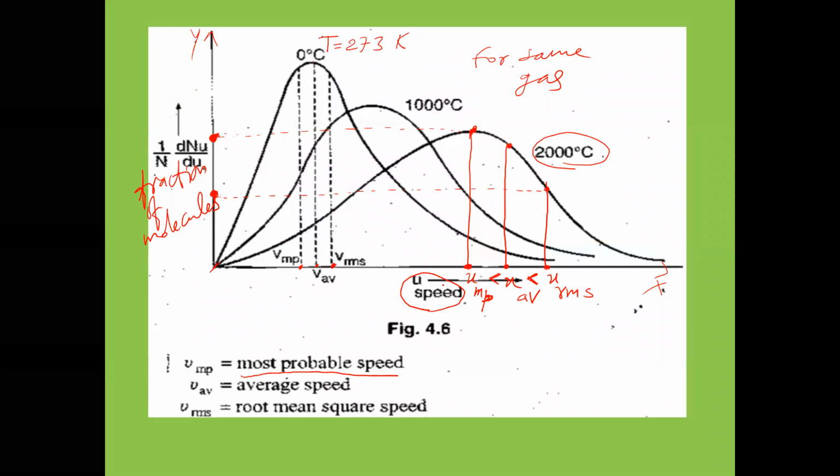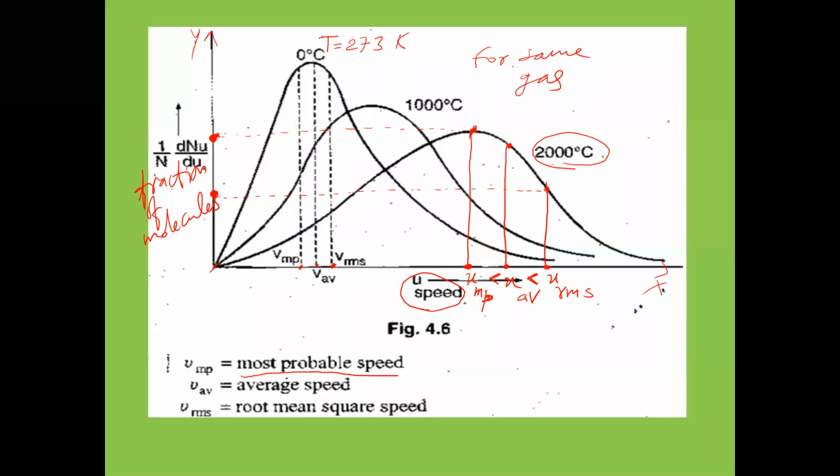And which type of velocity is possessed by less number of gas molecules? RMS. RMS velocity is possessed by very less number of gas molecules. But most probable velocity is possessed by a large number of gas molecules.